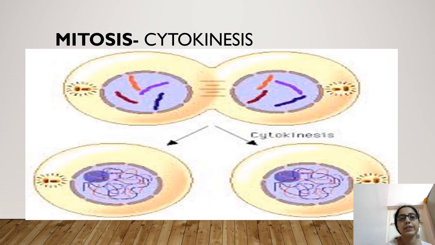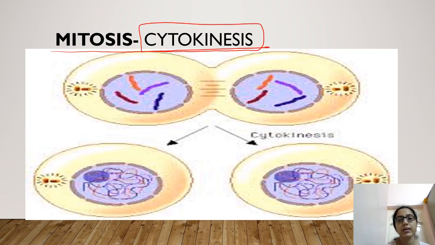Now after karyokinesis, the second stage of mitosis is cytokinesis. Cyto means cytoplasm, kinesis means division. Now as the cell has two nuclei and double cell organelles, they will divide.